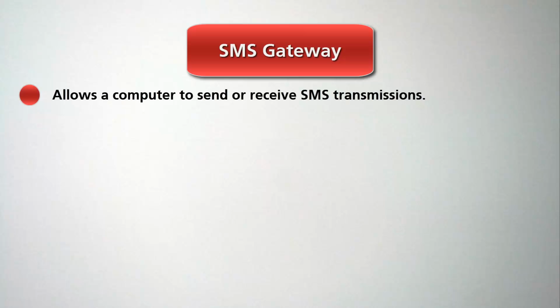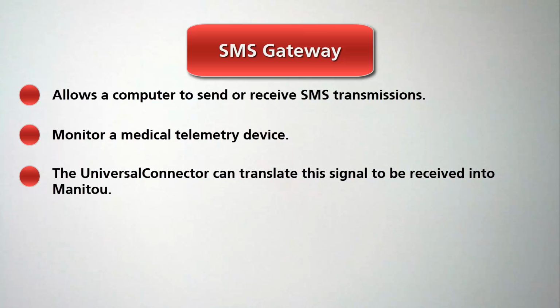SMS Gateway. SMS Gateway allows a computer to send or receive SMS transmissions. You would be able to monitor, for example, a medical telemetry device which monitors the temperature for cancer patients and then sends an SMS message upon temperature change. The Universal Connector can translate this signal to be received into Manitou.